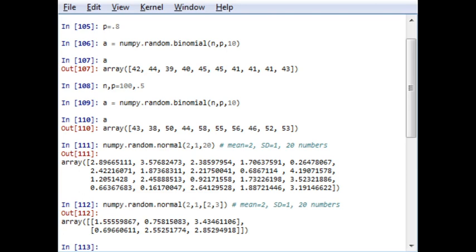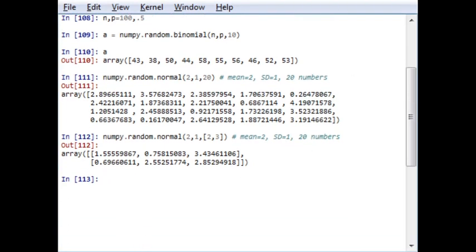For Gaussian or normal distribution we use numpy.random.normal. Then for binomial distribution we use numpy.random.binomial. So in this manner, for any other type of distribution you can write the subpackage name after random.